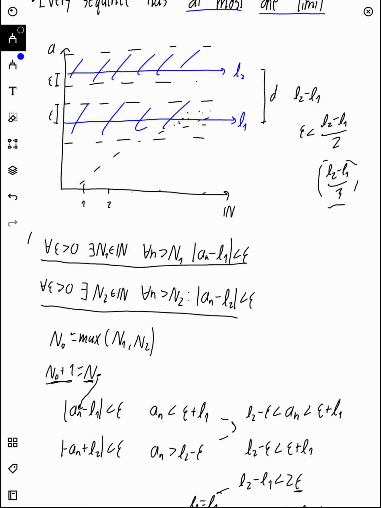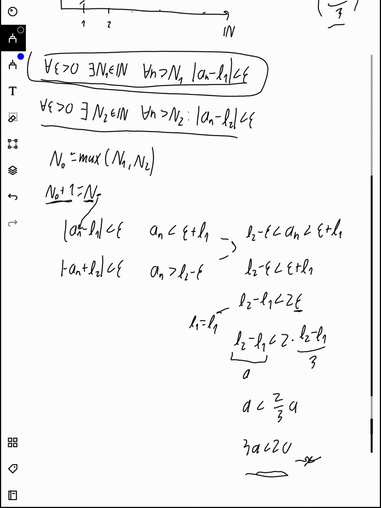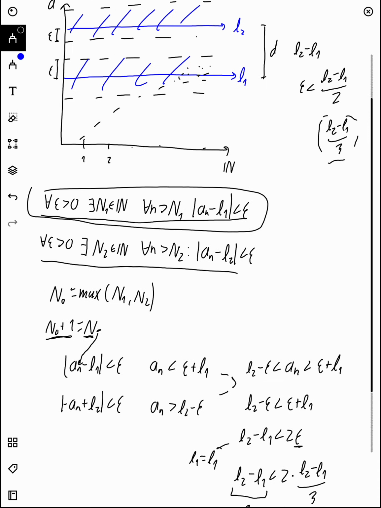And all you need to know is basically just the definition of a limit of a sequence, and you just apply it for both these values. And yeah, it's a pretty basic proof in analysis 1.